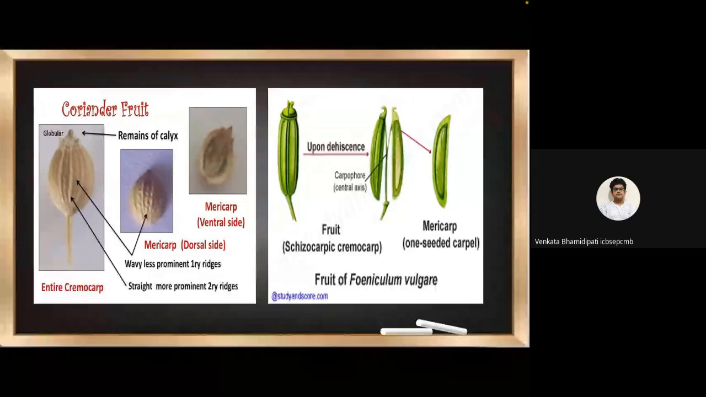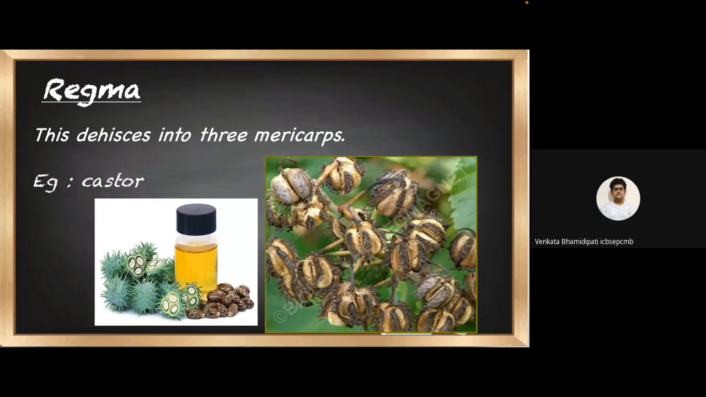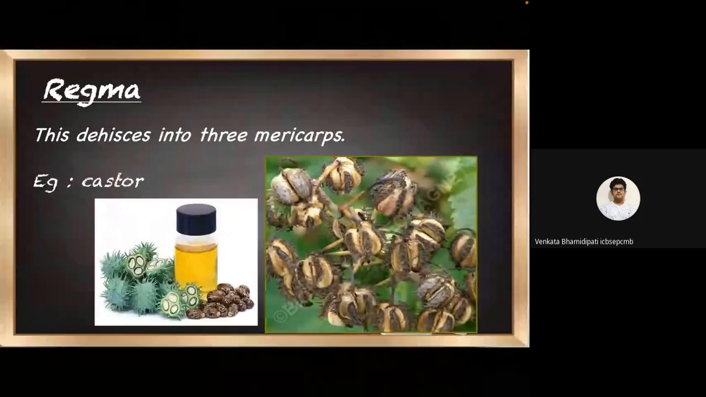The next one is regma. This dehisces into three mericarps. For example, castor. The scientific name of castor is Ricinus communis, which is also known as castor bean. So, the castor bean oil can be used both as a medicine, that is, as a purgative, and it can also be used as a biological warfare weapon, that is, as a poison. We can extract a protein from the castor plant, which is known as ricin, and if we purify the protein, it's actually a deadly poison.